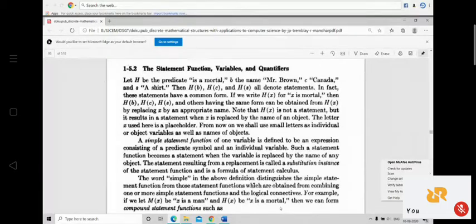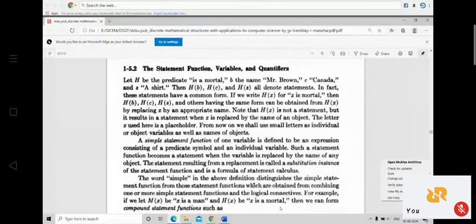Such a statement function becomes a statement when the variable is replaced by the name of any object. When I say H of x, H of x is a statement function, where capital H is a predicate symbol and small x is a variable. When that x is replaced by the actual name of a person, then that becomes a statement.